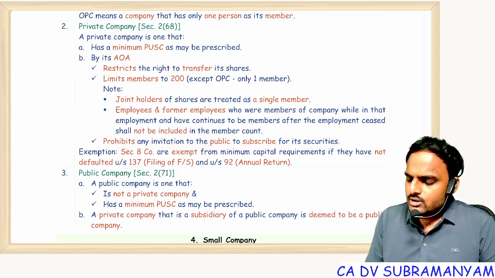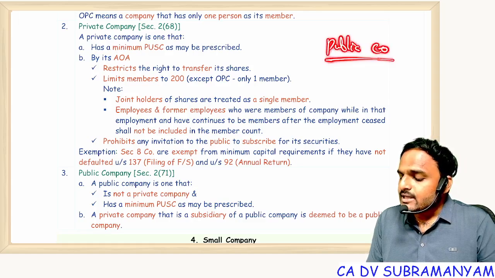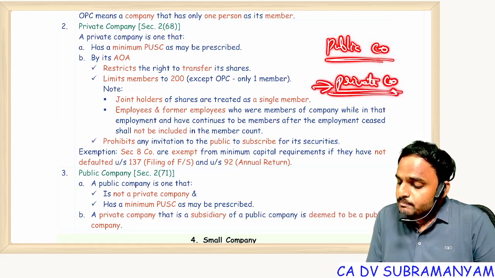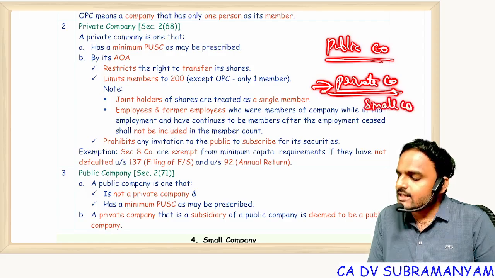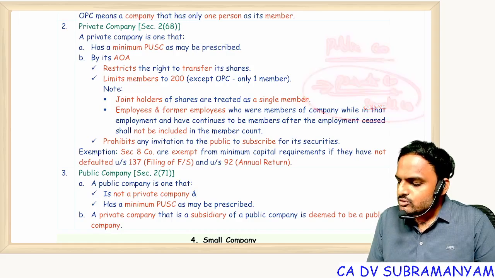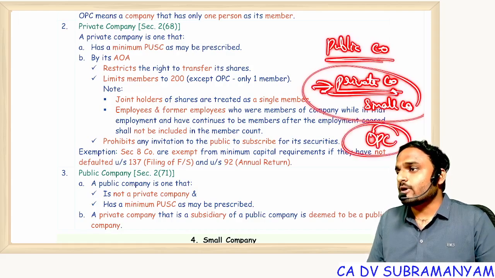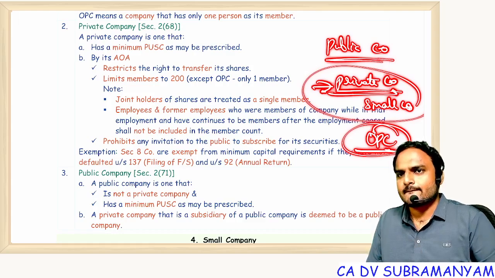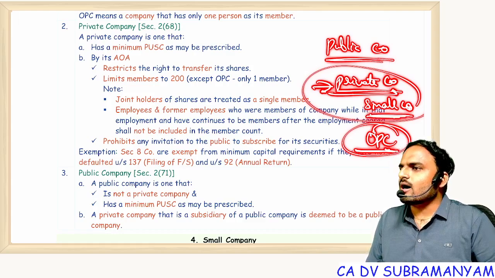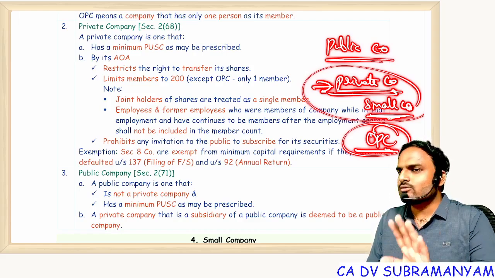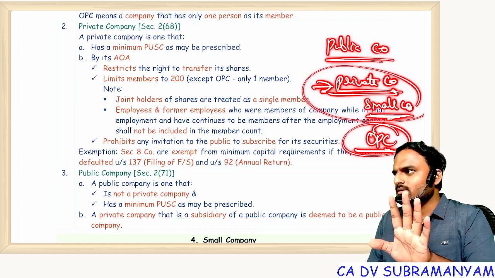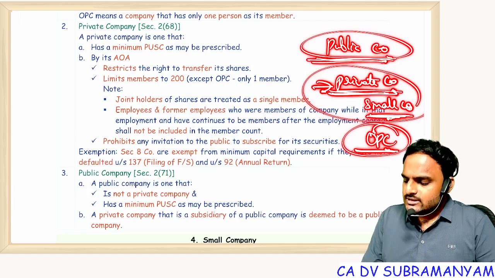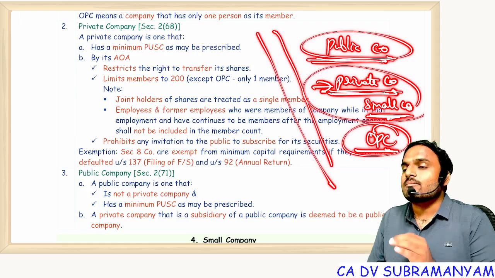Everyone. So, compared with a public company, the compliance cost in a private company is very, very less. And compared to a private company, the compliance cost in a small company is very less. Compared to both of these, the OPC compliance cost is very less. But if you observe carefully, in an OPC, a second member's funds are also not possible. Only one member can contribute funds. Understood? Coming to a small company, it can't do turnover exceeding 40 crores. Why? If it does turnover exceeding 40 crores, it is no more a small company. And compared to a private company, a public company has a lot of compliance burden. So this classification was based on compliance.